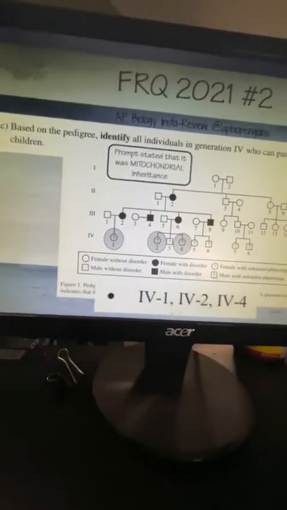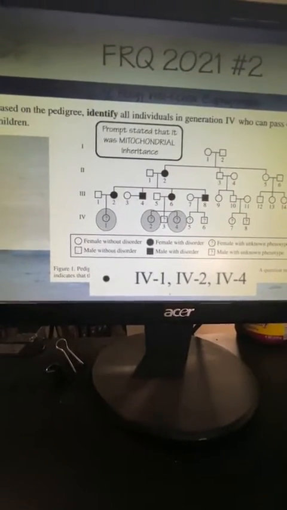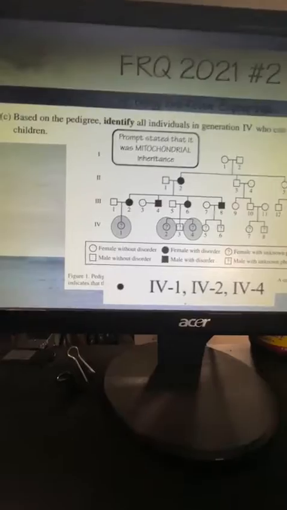So we're going to say that individuals 4-1, 4-2, and 4-4 are all able to pass on that mutation to their children. So what you're seeing here is you're having to apply some type of knowledge to extract information. You're going to have to know what mitochondrial inheritance is and then be able to conceptualize and work through it in your mind to answer the question they're asking.